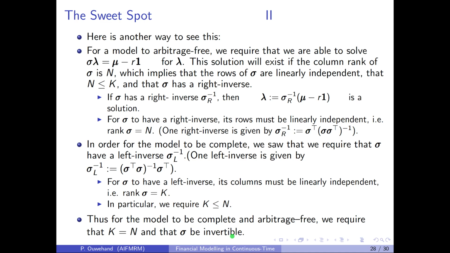Notice that no arbitrage and completeness of a model pull in opposite directions. If a model is overly complete, there might be claims that can be hedged in many different ways, and not all of those replicating portfolios might have the same initial price, violating the law of one price and therefore no arbitrage. On the other hand, if a model has few securities and many sources of noise, then very few contingent claims can be replicated, and there will be many risk-neutral measures.